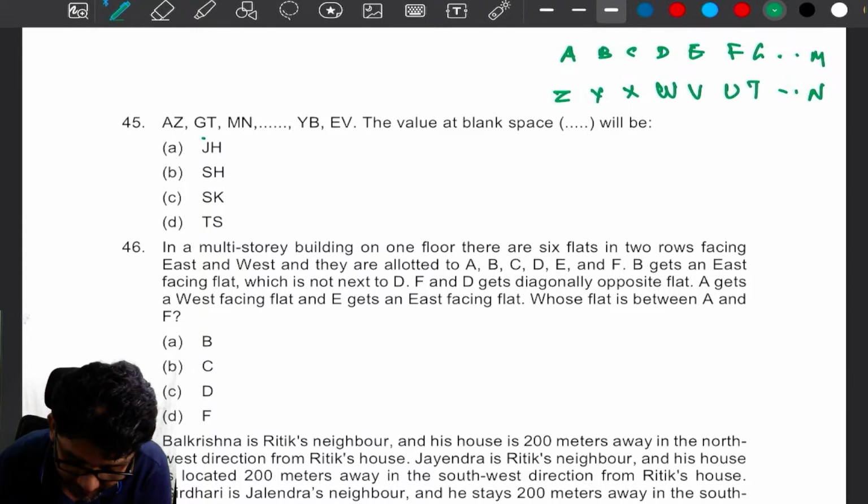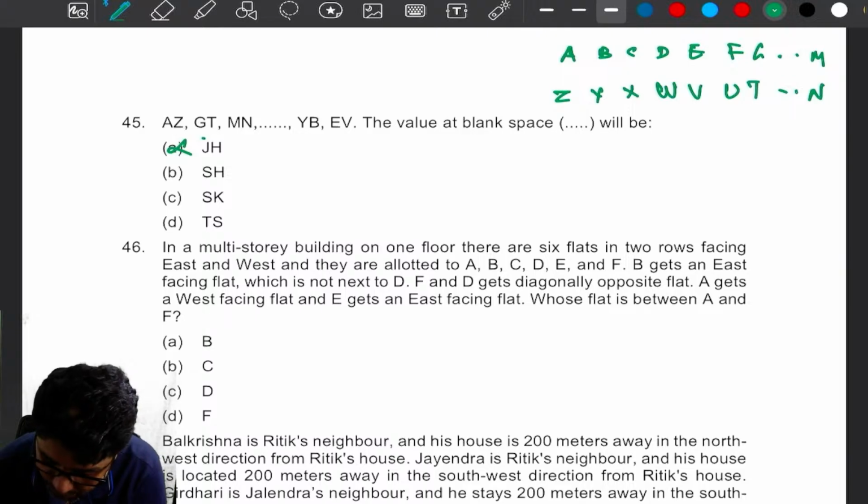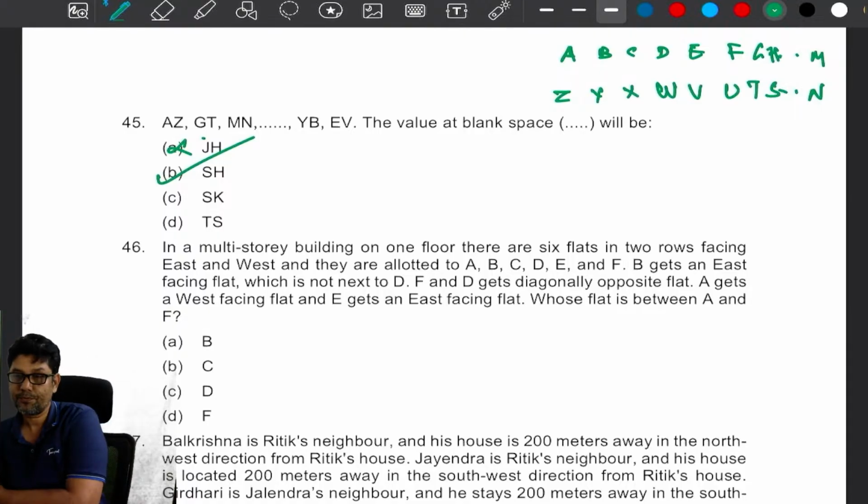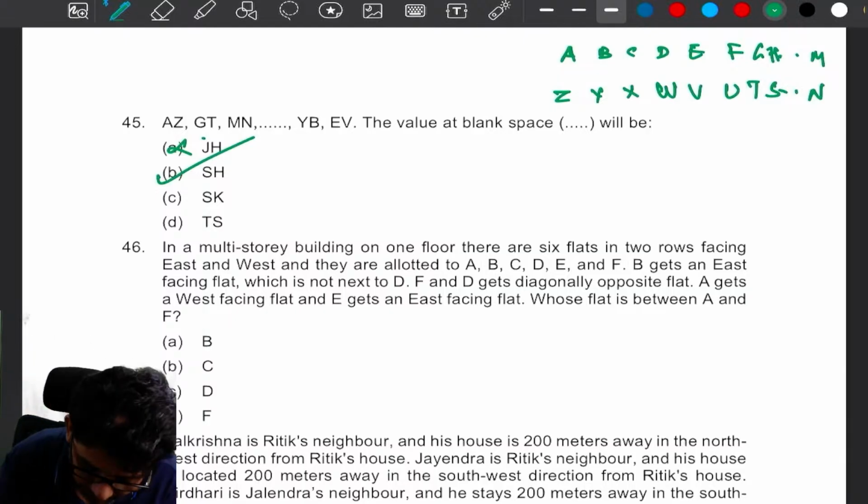Now, here J, H. J, H not possible. S, H is possible. Mirror image. How will J, H come, my dear? Mirror image, look at this.